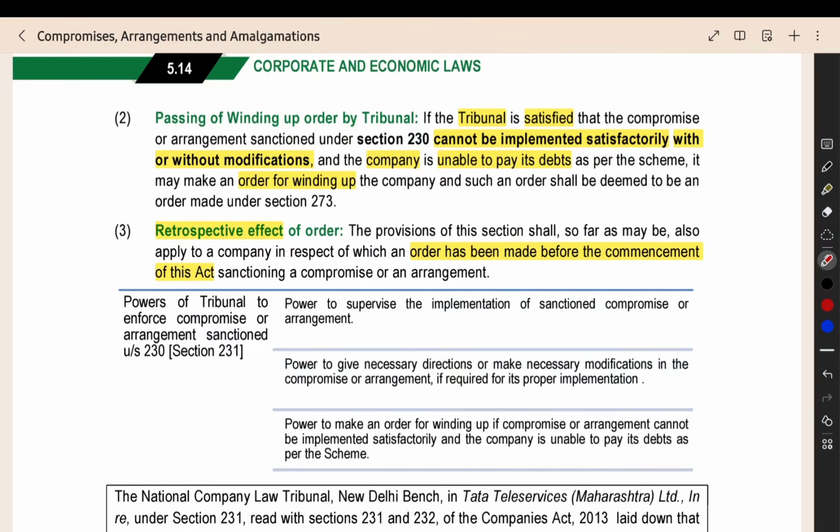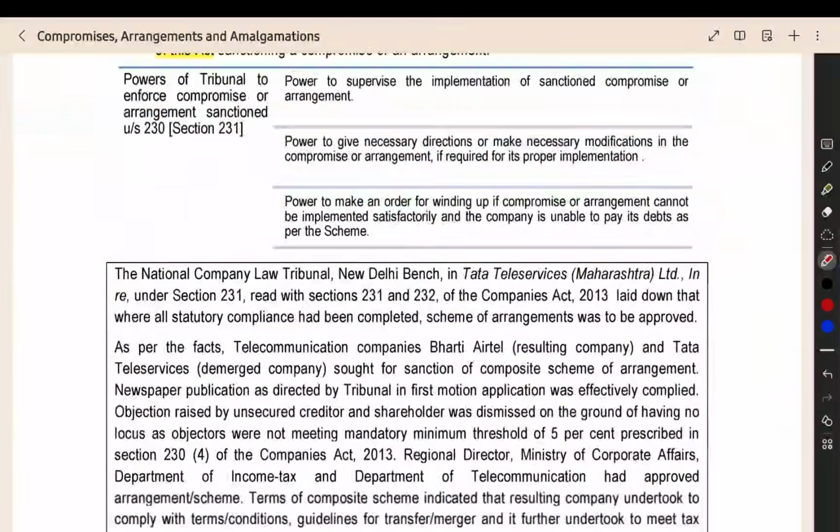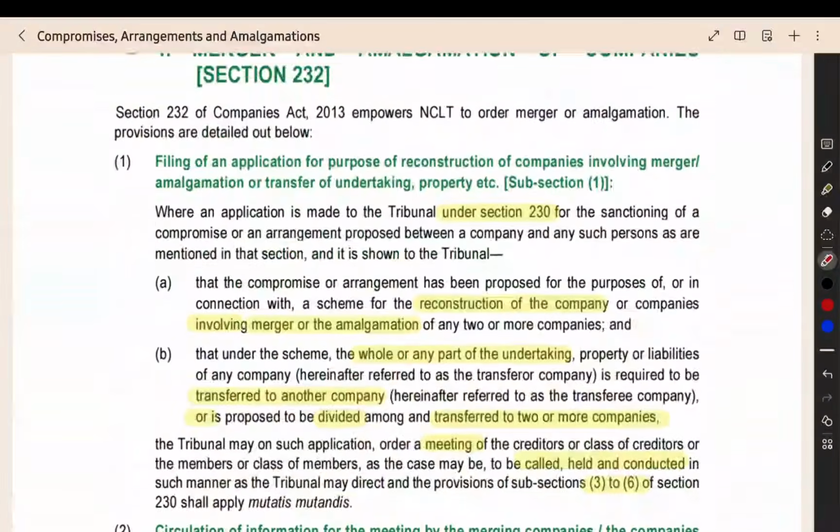When the winding up order will be passed? The tribunal is satisfied that the scheme cannot be implemented and the company is unable to pay its debt as per the scheme. The company is unable to repay. So then they will pass the winding up order. Then whatever order made before the commencement of the Companies Act, for that also this will be applicable. They have given one subsection. That's all about section number 231.